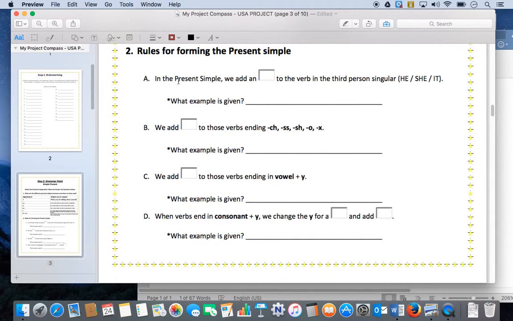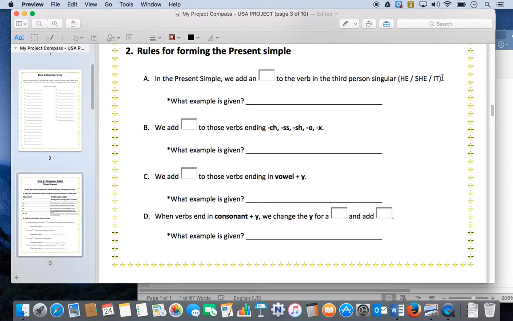Okay. Now it's time to look at number 2, the rules for forming the present simple. It says in the present simple, we add an s to the verb in the third person singular. So he, she, it. Okay? Obviously right now we are talking about regular verbs.